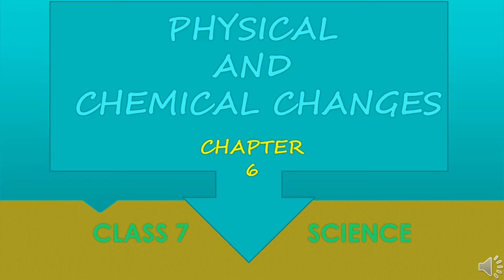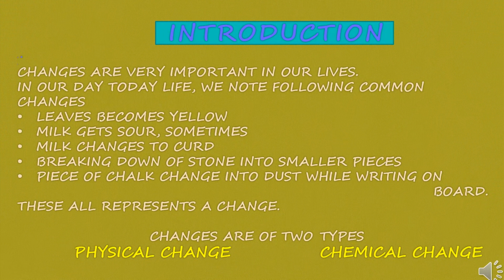Hello students, today we are going to discuss the chapter: physical and chemical changes are very important in our lives. In our day-to-day life, we note the following common changes. The very first, leaves become yellow. Sometimes milk gets sour, milk changes to curd, stone breaks down into smaller pieces, a piece of chalk changes into dust while writing on the board. These all represent a change.